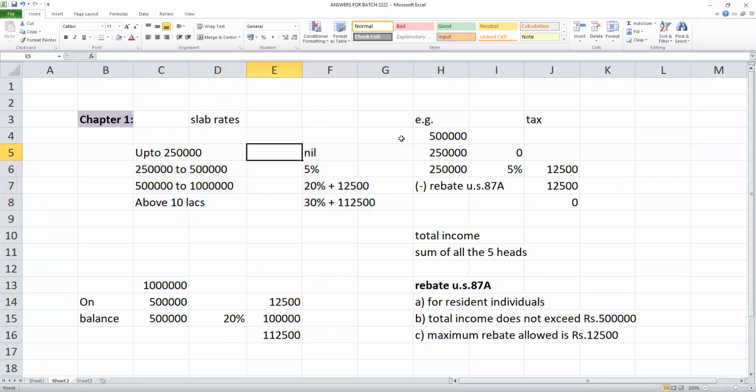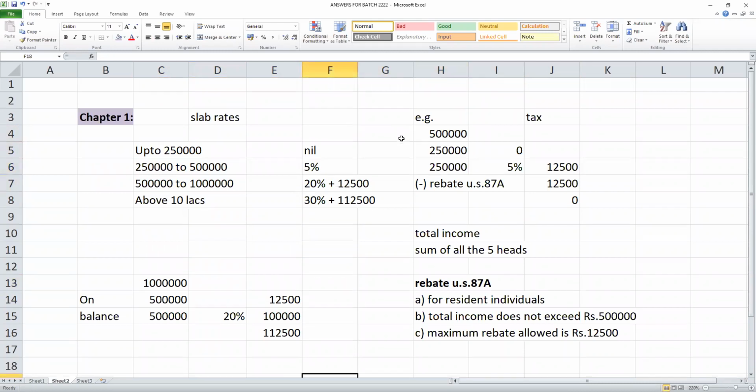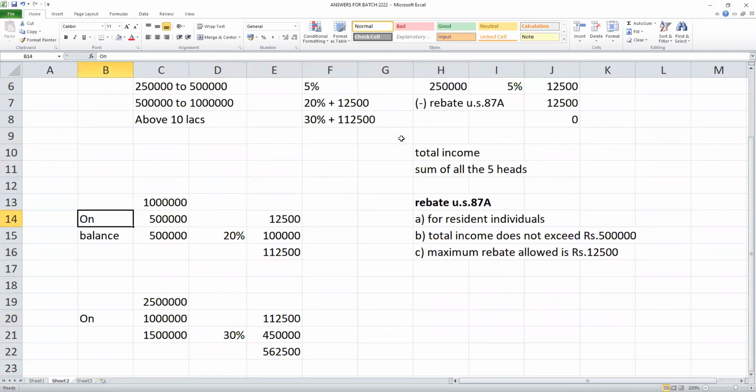I apply the slab. 2.5 lakhs, 0, balance. 5 minus 2.5, balance 2.5 lakhs at 5%, 12,500. So for 5 lakhs, your tax is 12,500. If it goes above 5 lakhs, 20% tax: 12,500 for 5 lakhs, balance at 20% tax.